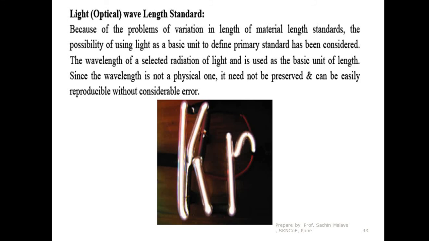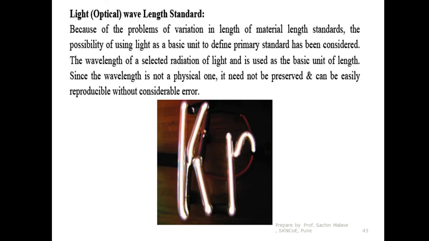So considering these disadvantages, instead of using the metal standard, the wavelength standard is used. Light wavelength standard is used. Because of the problems of the variation in the length of the material standards, the possibility of using light as a basic unit to define the standard has been considered.